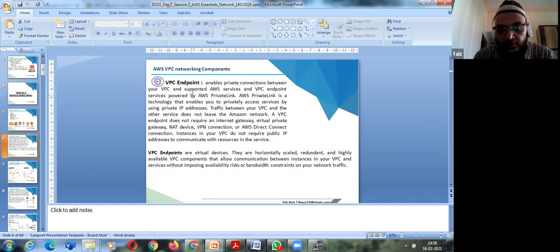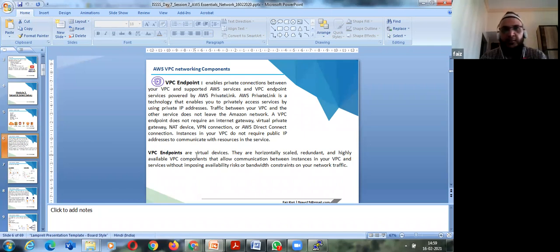Okay. It uses AWS PrivateLink for that. AWS PrivateLink is a technology that enables you to privately access services by using private IP addresses. So you don't use public IP addresses over here, so you save the cost for elastic IP, you save the cost for data transfer and other things. Traffic between your VPC and the other services does not leave the Amazon network. A VPC endpoint does not require an internet gateway, virtual private network gateway, or NAT. So you save all these things.